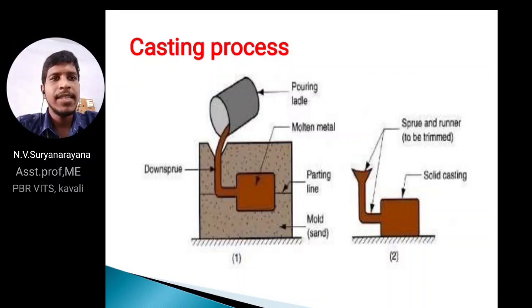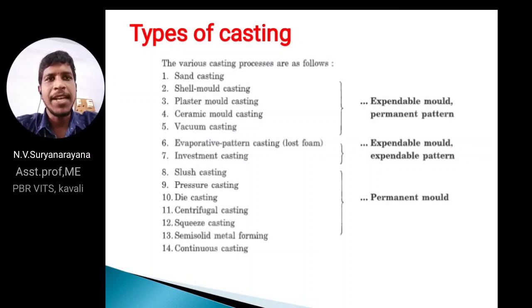And next, the second one: after pouring the semi-fluid into the mold cavity, it solidifies and is taken out from the cavity, and the solidified object is known as the casting part. In the second figure I am showing the final part, the solid casting. The sprue and runner are to be trimmed, that means after the final part has solidified, the sprue and runner part will be trimmed.